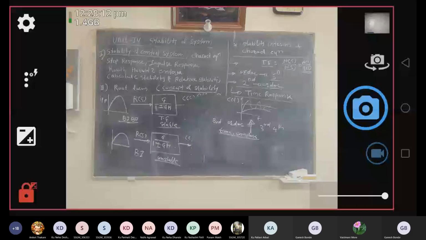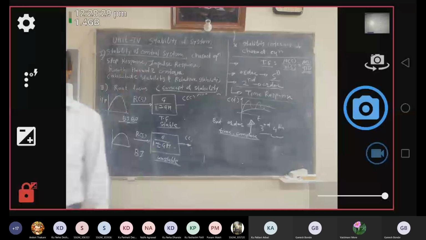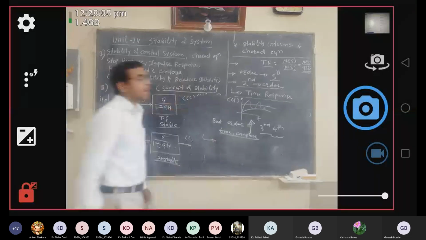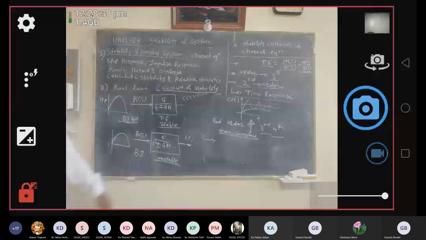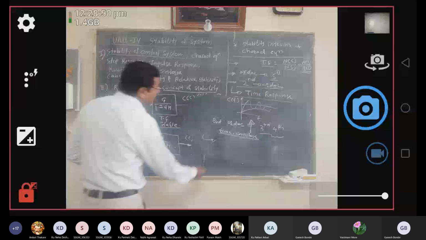So how are we going to comment on whether the system is stable or unstable in case of higher order control systems? For that purpose, we have to go for other methods of stability. In that case, the time solution method is not feasible to determine stability within a less amount of time. That is why we go for another method.